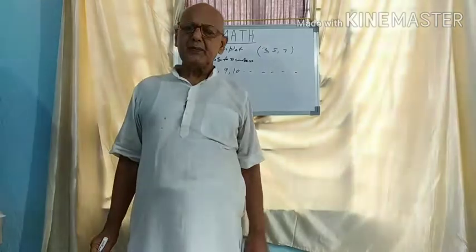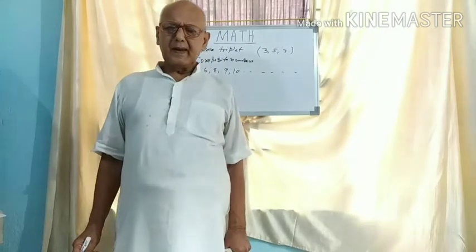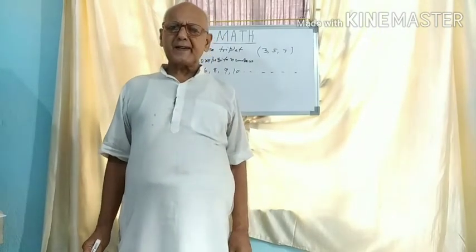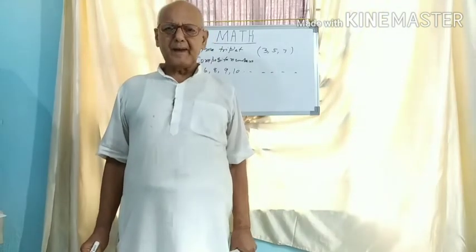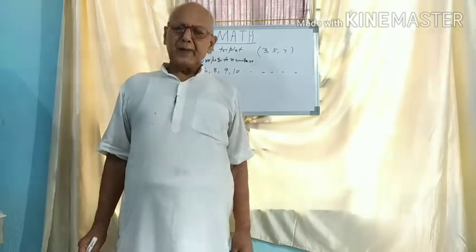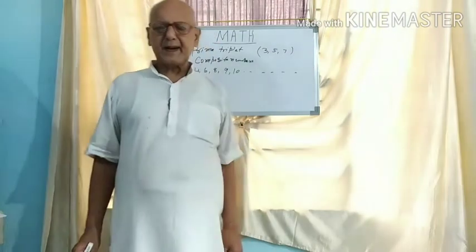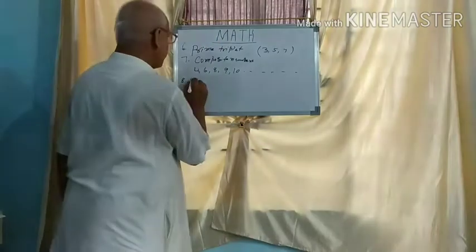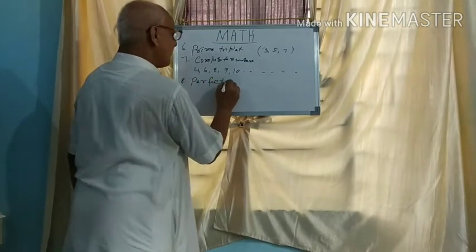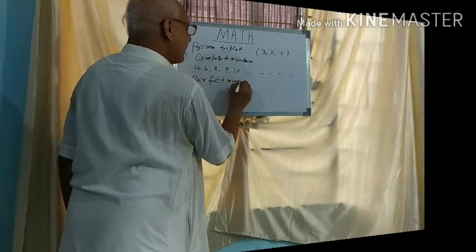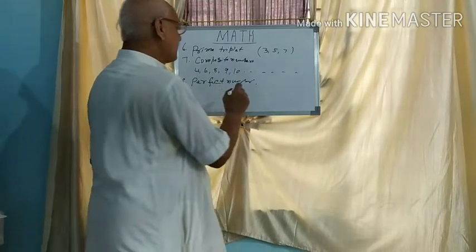The next is perfect number. If the sum of all factors of a number is double the number, then the number is called a perfect number. For example, 6.